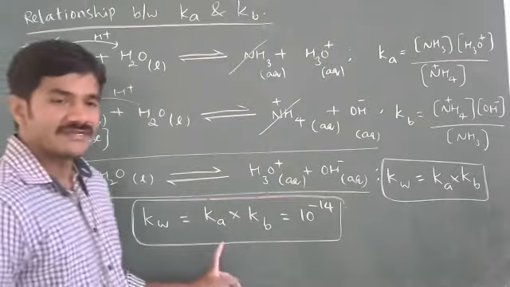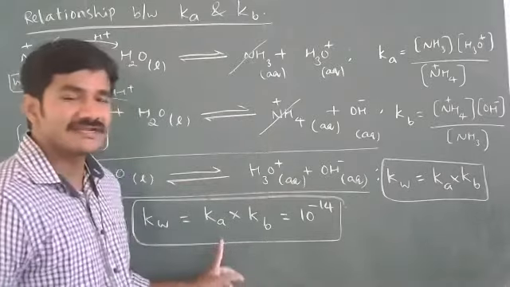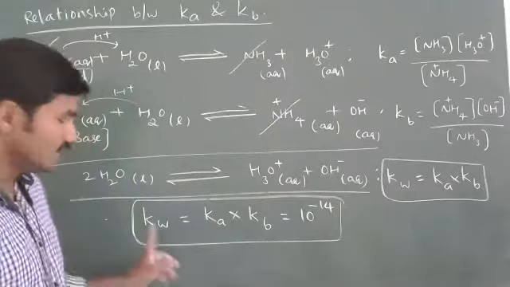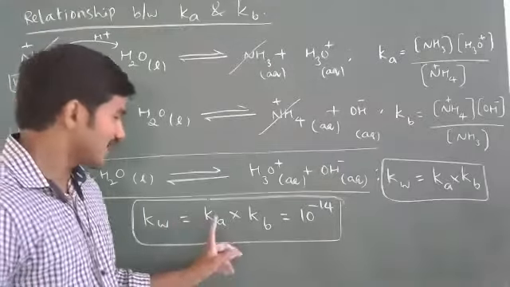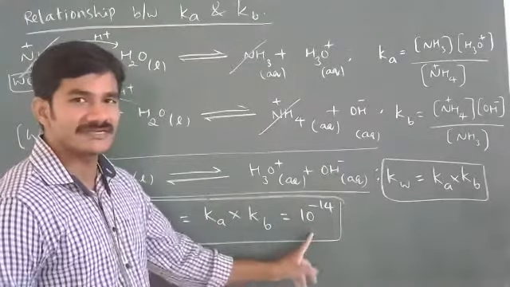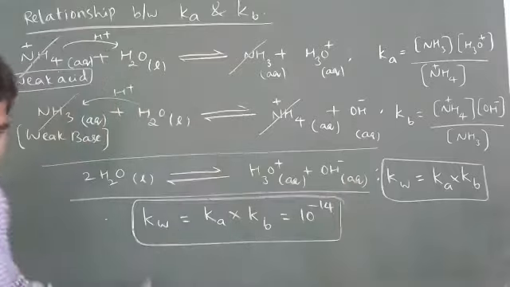Now, if I take negative logarithm on both sides, minus log Kw is equal to minus log Ka into Kb is equal to minus log 10 power minus 14. If you do like this, what expression do we get?